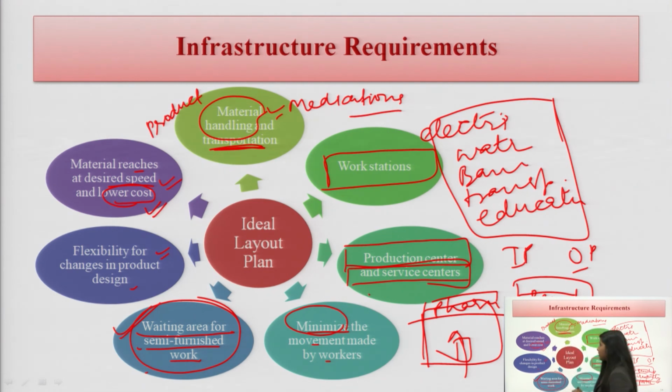And the cost will be lower, of course, when transportation facilities are available very easily, and also the production centers and service centers are near, where there is a water facility, where there is an electricity facility. All these facilities we want so that the material reaches with a desired speed and with a lower cost. Ultimately, we want to provide the drugs with more efficacy and to optimize the cost.